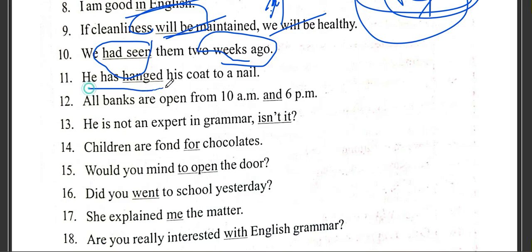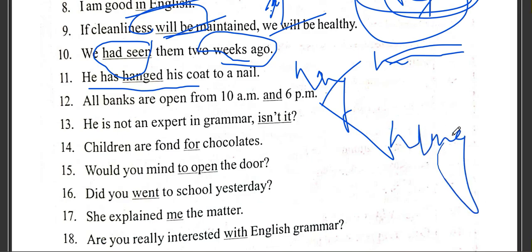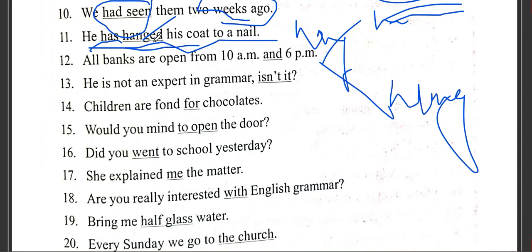Very important. He has hanged his coat to a nail. So we have two meanings here of hang. One is to kill someone by hanging: he has been hanged till death, right? And another one in which we use the past participle form hung. So it should be: he has hung his coat to a nail. Hanged is wrong. It should be hung.